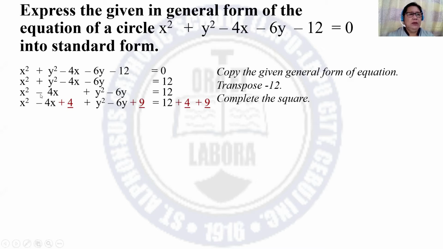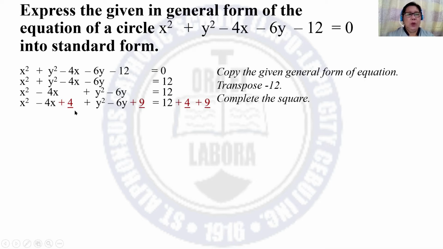All you have to do is to take half of 4, that is 2, and square 2, that is equivalent to 4. And here the third term is 9. Where did you get 9? That is coming from 6 divided by 2, or the half of 6 is 3. And take the square of 3, which is 9. That is why the third term is 9.